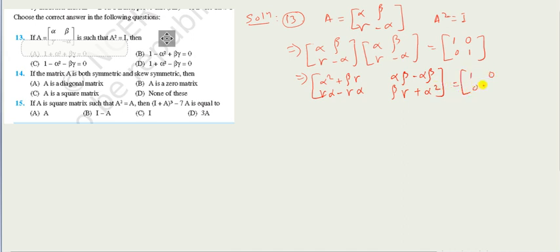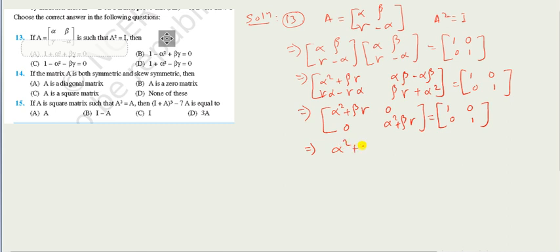This is 1 0, this is 0 1, right? So now if I continue, this is alpha square plus beta gamma, this is 0, this is also 0, and this is also alpha square plus beta gamma, that is equal to 1 0 and 0 1.